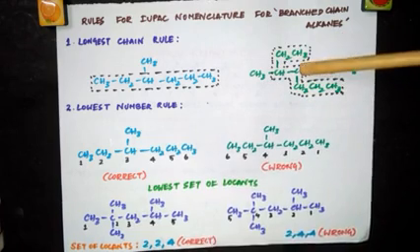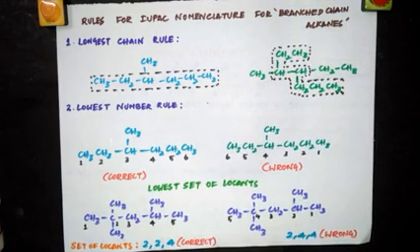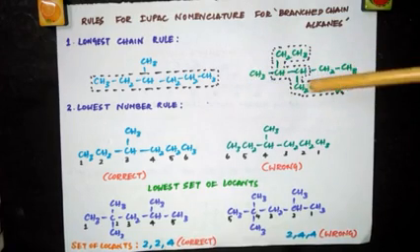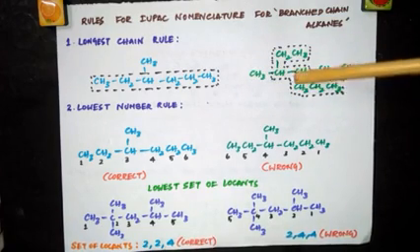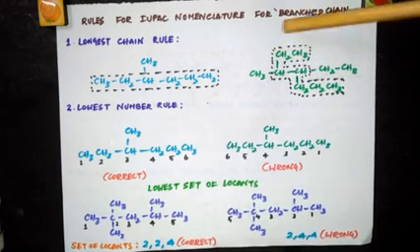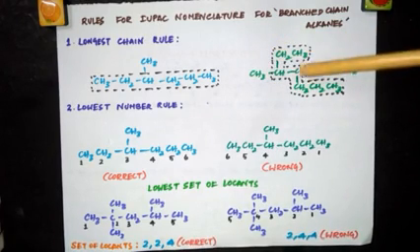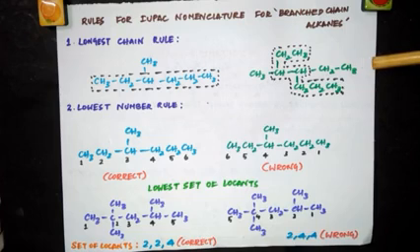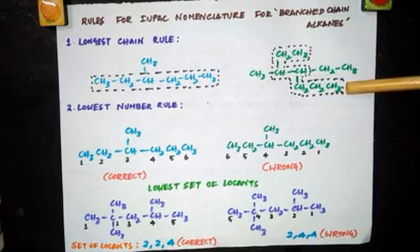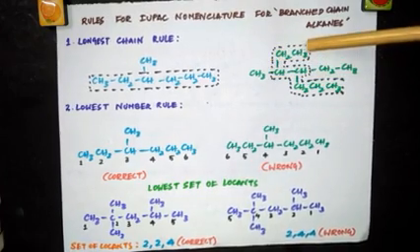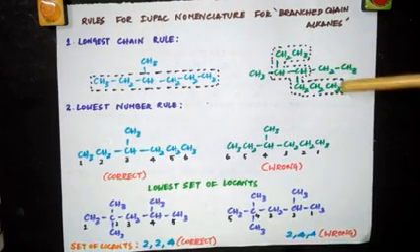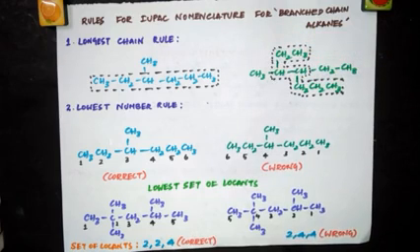So 1, 2, 3, 4, 5, 6. Oh wait, this should not be included. This is not in the continuous chain. See, 1, 2, 3, 4, 5, 6, 7 only. So here we had only 5 carbon atoms, here we had 6 carbon atoms, but here we are having 7 carbon atoms. So this is the longest chain and this should be taken as the parent chain.